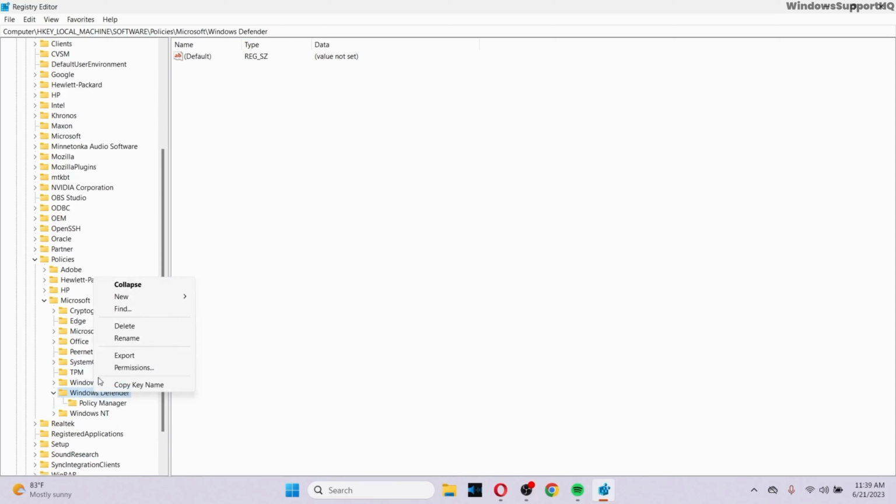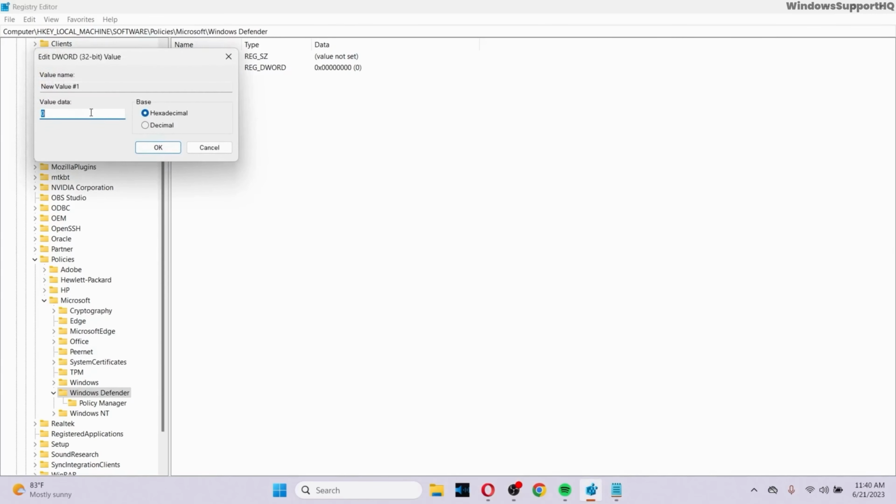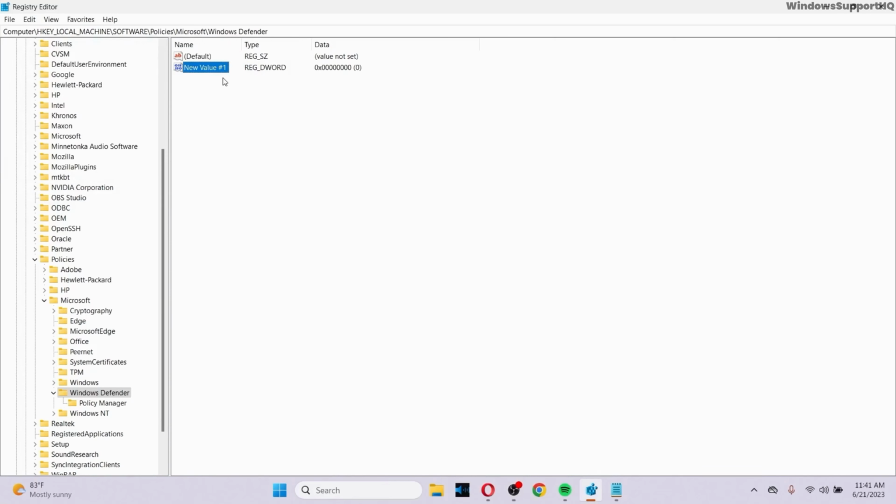Now right click on the Windows Defender and click on New, and make sure to choose the option as DWORD 32-bit value. So after you do this, a new item will be created which you want to name, so the name of the file, I'll just write it here in the notepad, right? So you're gonna name the created item as DisableAntiSpyware, like I have named it right here, no spaces, and some capital letters, capital A and capital S. And after you name the file, then make sure to click on the value right here, and make sure to set the value data as 1, and after that click on OK. And after that, your Windows Defender will be permanently disabled.